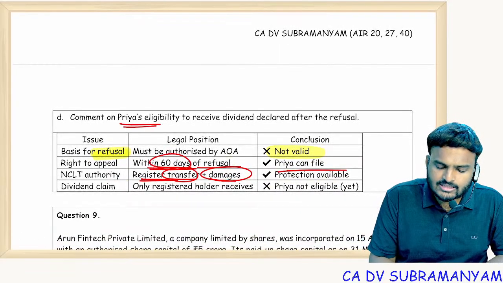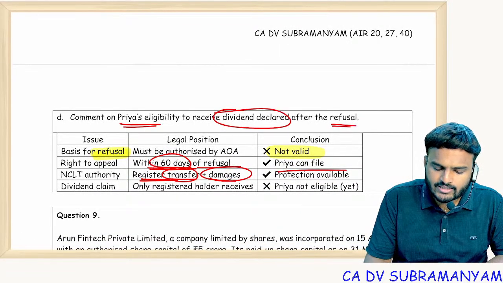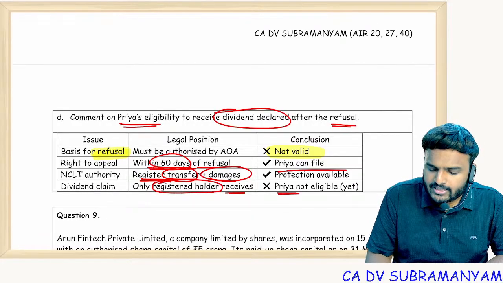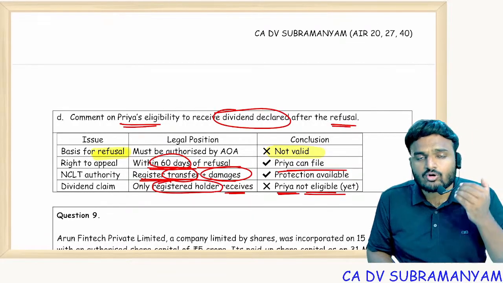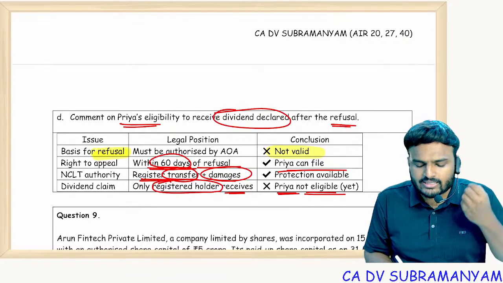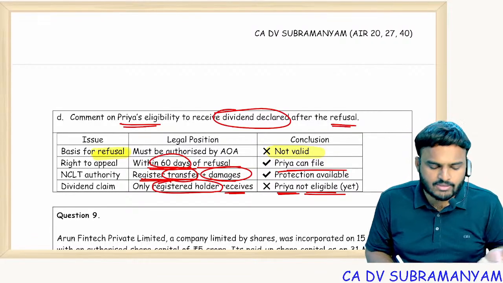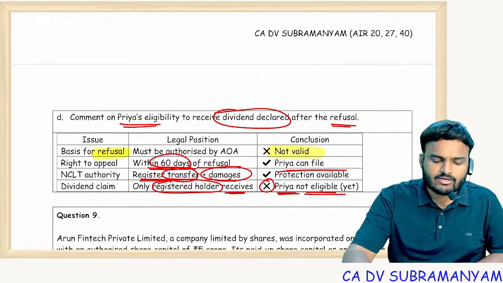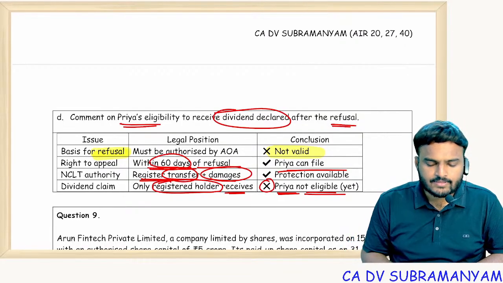Comment on Priya's eligibility to receive the declared dividend after refusal. So only a registered holder receives it. Priya, since the transfer is not yet registered, she won't be a registered holder. She won't be a registered member. Therefore, Priya cannot claim dividends. Priya cannot claim dividends. Understood?